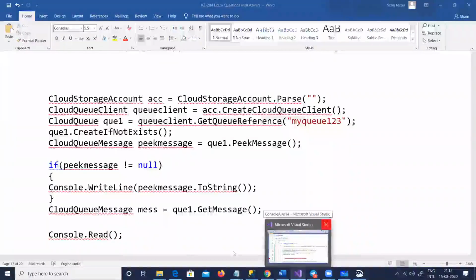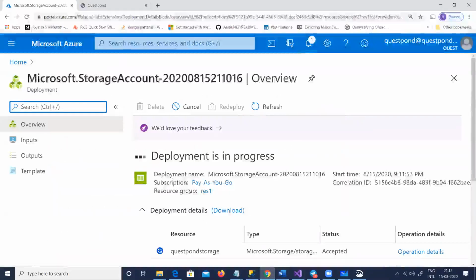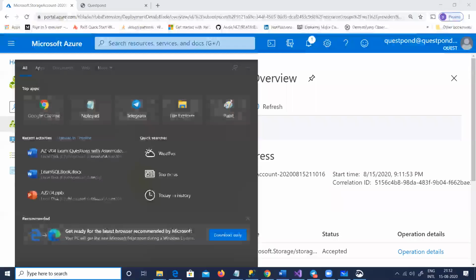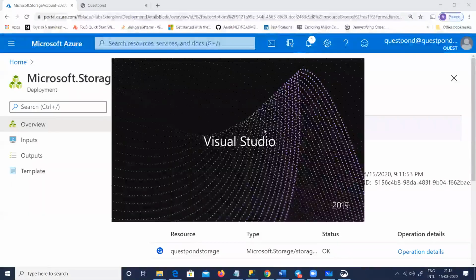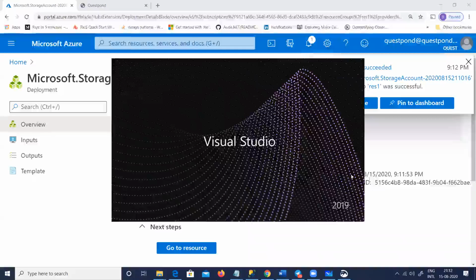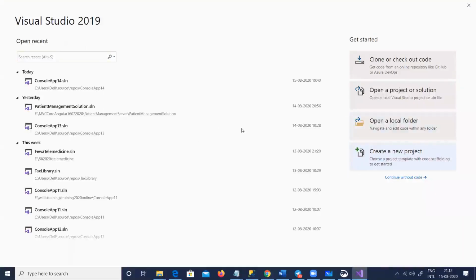What happened? Deployment is in progress. So let me go ahead and open Visual Studio out here, and let us try to paste that code out there. And let us see what happens. So there it is, my Visual Studio is opening. We'll create a very simple console application. We'll paste the code out here.